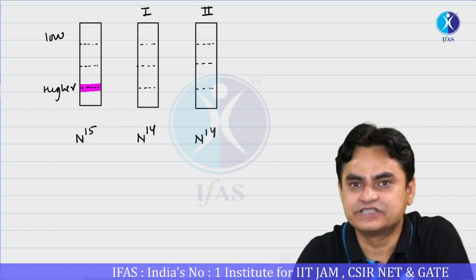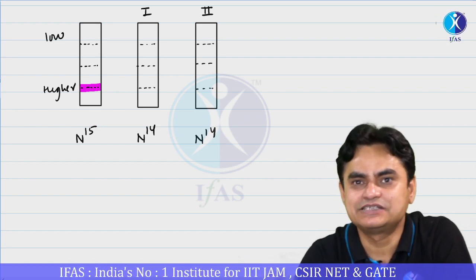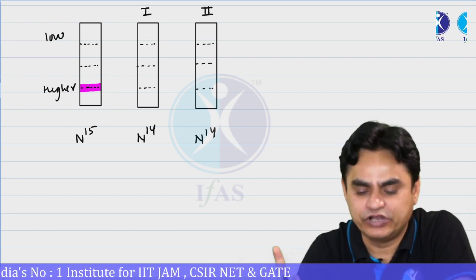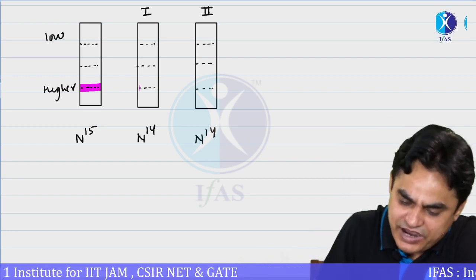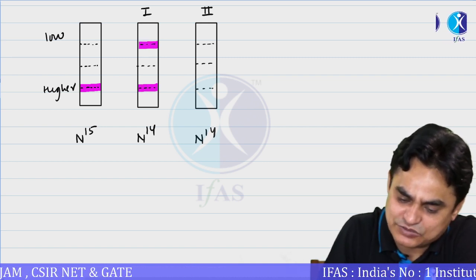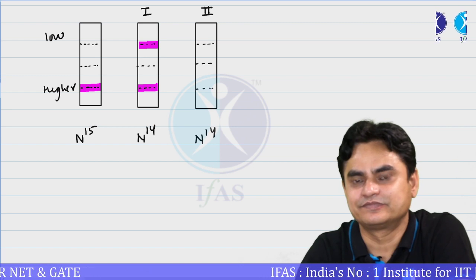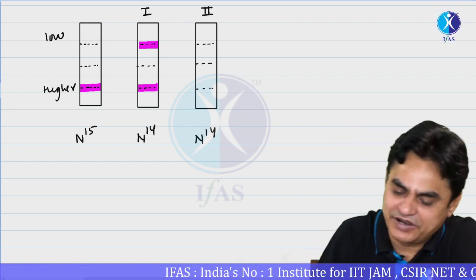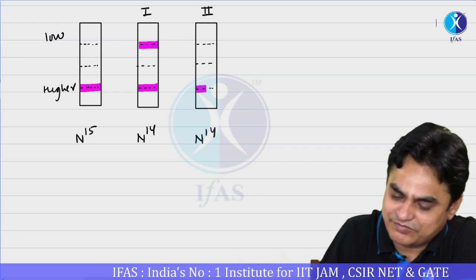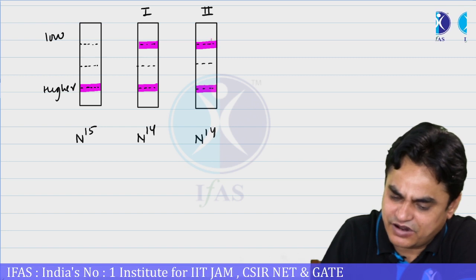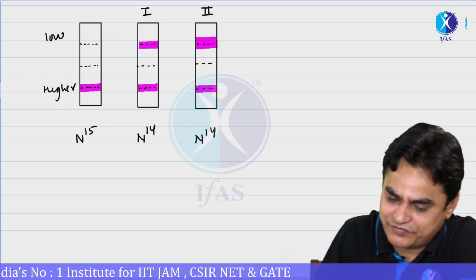Suppose a hypothetical question is there. Suppose you isolated a bacteria from Mars, and again you are placing them on a medium containing N14 for one generation, and surprisingly you get again a band at this place as well as another band at this place. And further, when you place it on N14 medium, again you are getting one band over this place and another band somewhere here, and almost of double width.